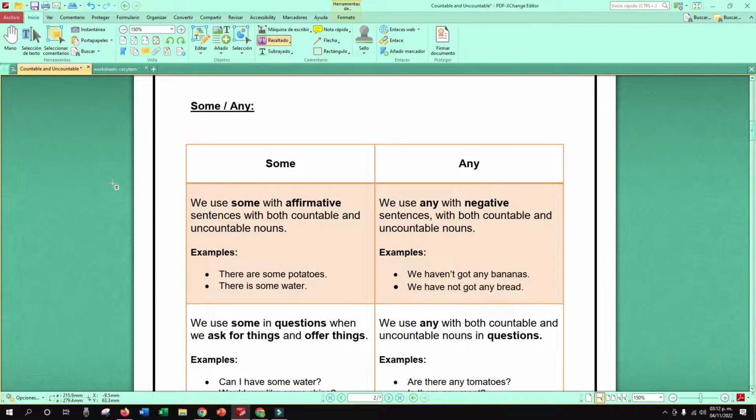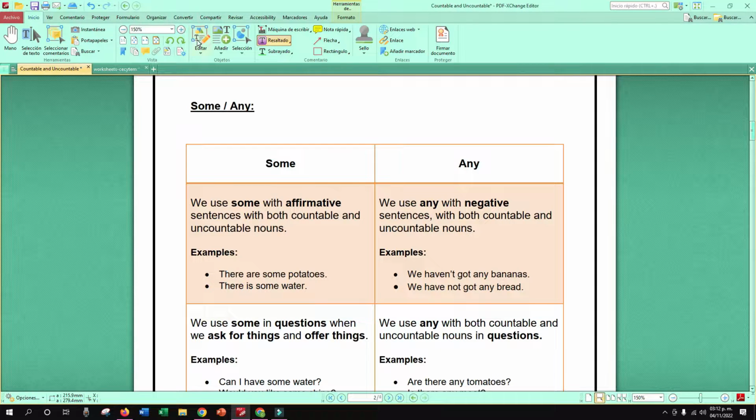Some. We use some with affirmative sentences with both countable and uncountable nouns. For example, there are some potatoes. There is some water, right? So, podemos utilizar some solamente en oraciones afirmativas y podemos utilizarlos en ambos, ¿verdad? Cuando tengamos un nombre contable o incluso cuando tengamos un nombre incontable.